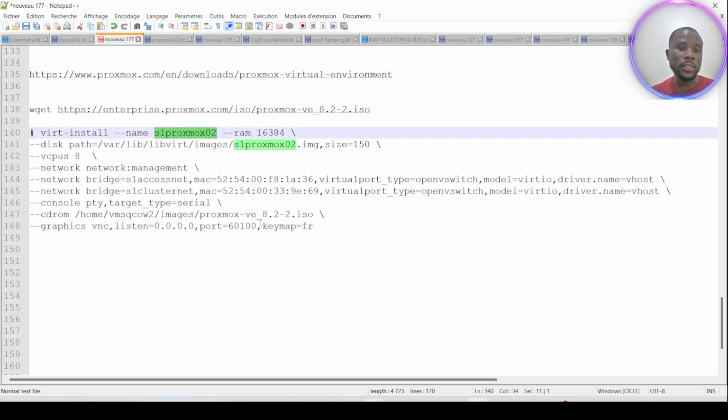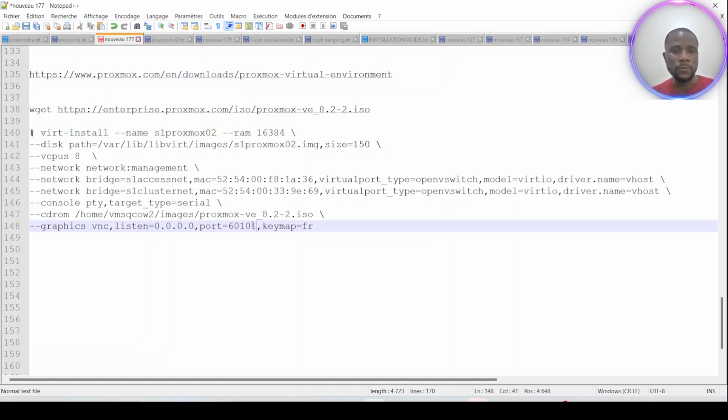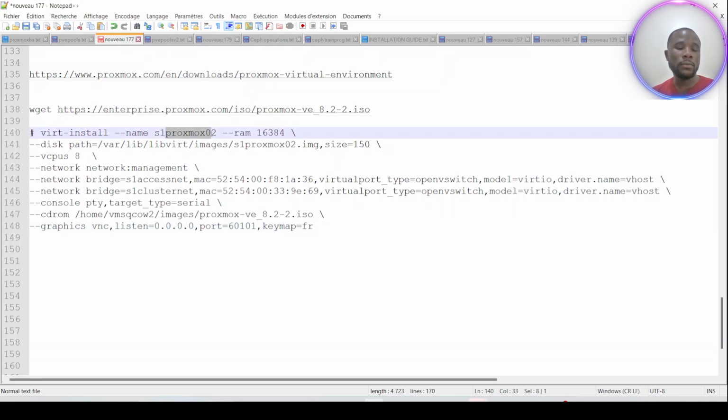This port is important. Let's just increase it because this one has already been used. I will use this physical port, which permits me to connect through the physical node to the console of this particular new node. So let's proceed.